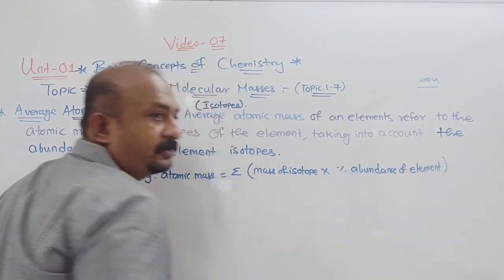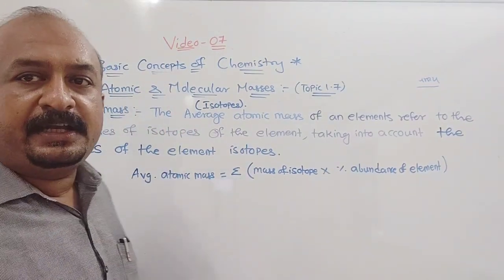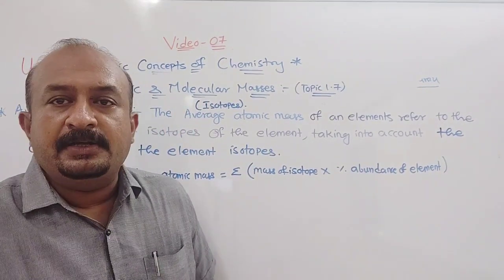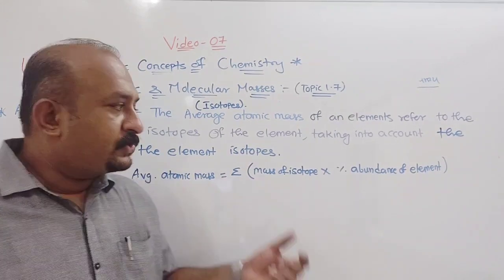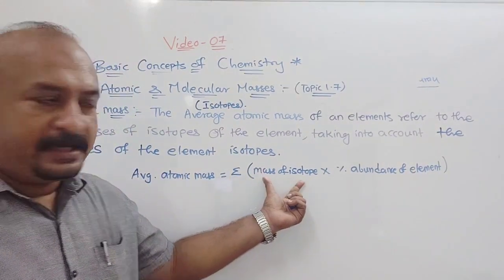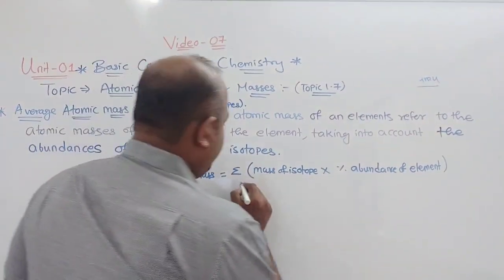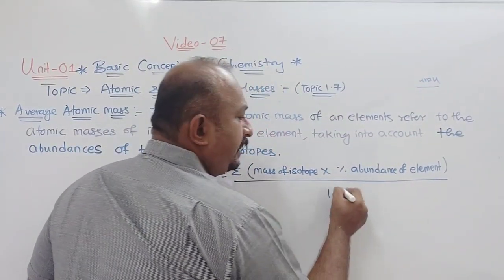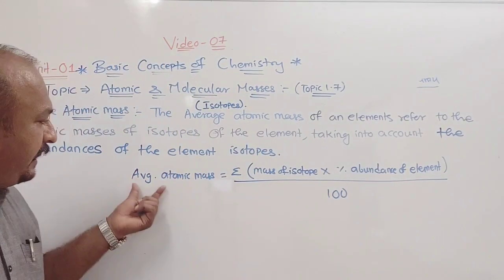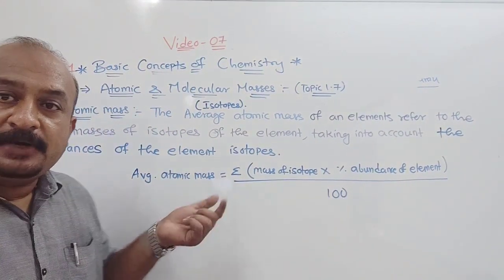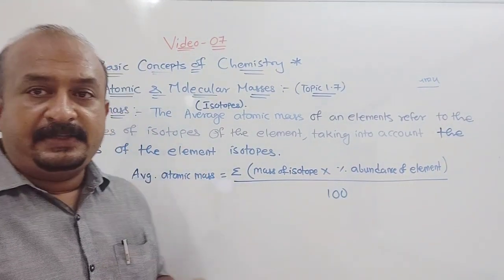Now if you see in your textbook for carbon, C12, C13 and C14, percentage abundance is given. Understood? So you take the mass of the isotope, multiply it with the percentage abundance, divide by 100, and you will get the average atomic mass of that element. Now this you must have studied in 9th standard.